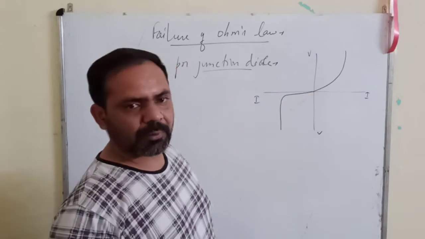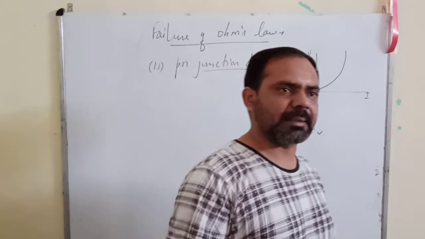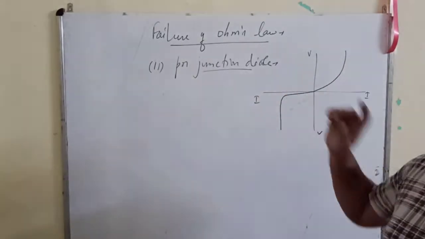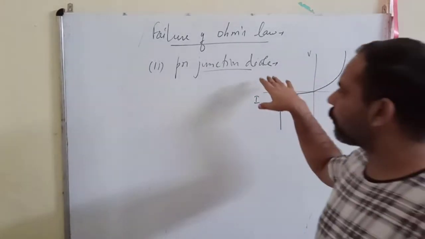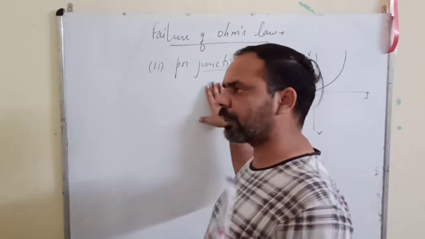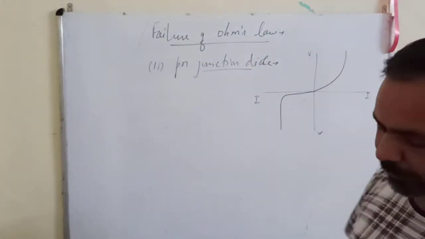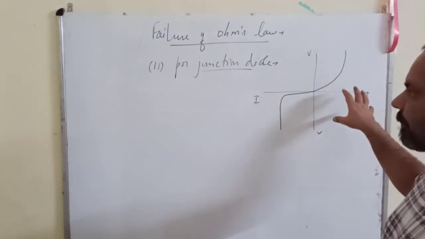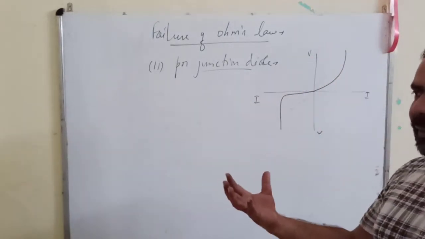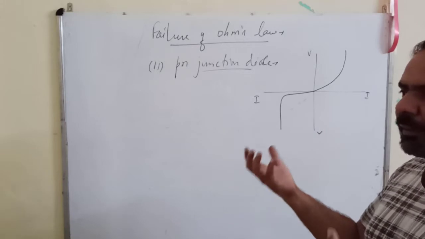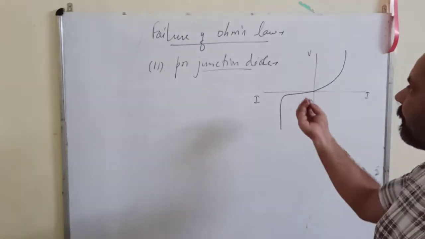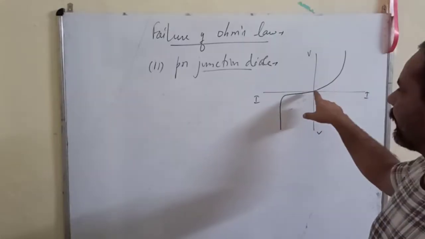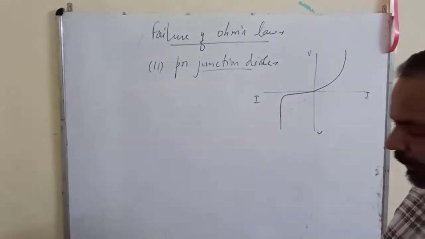So in both forward and reverse biasing, the VI graph is not a straight line for a PN junction diode. Once again, what a PN junction diode is, you will come to know in the last chapter of your syllabus. Right now we are only discussing the VI graphs of different devices which are not straight lines, and they are all cases of failure of Ohm's law.